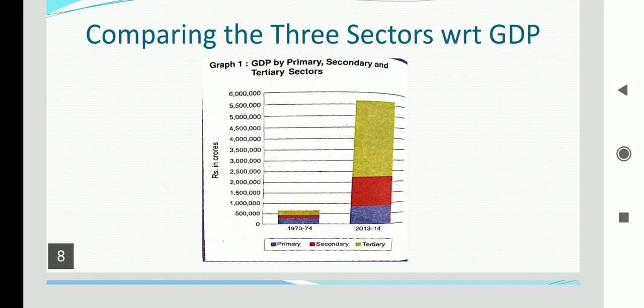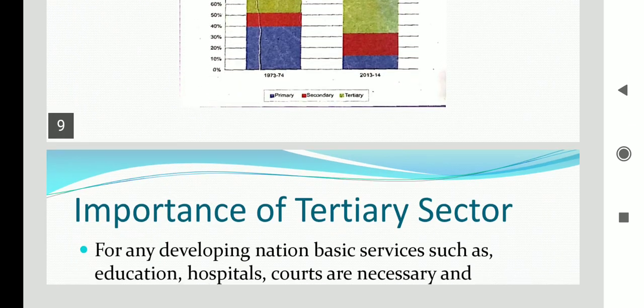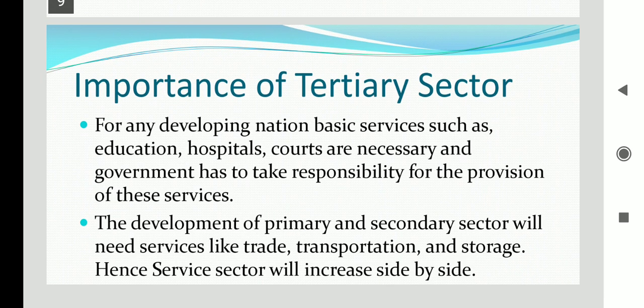As a result, in 2013-14 the tertiary sector has emerged as the largest producing sector in India, replacing the primary sector. Why has the tertiary sector suddenly seen this growth? There are so many reasons.